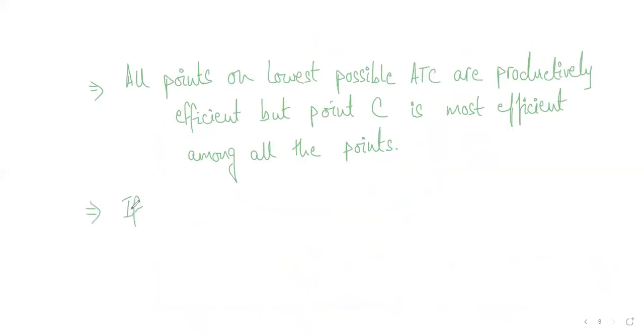if a firm is operating on point C, apart from being productively efficient, it is also known as X efficiency.